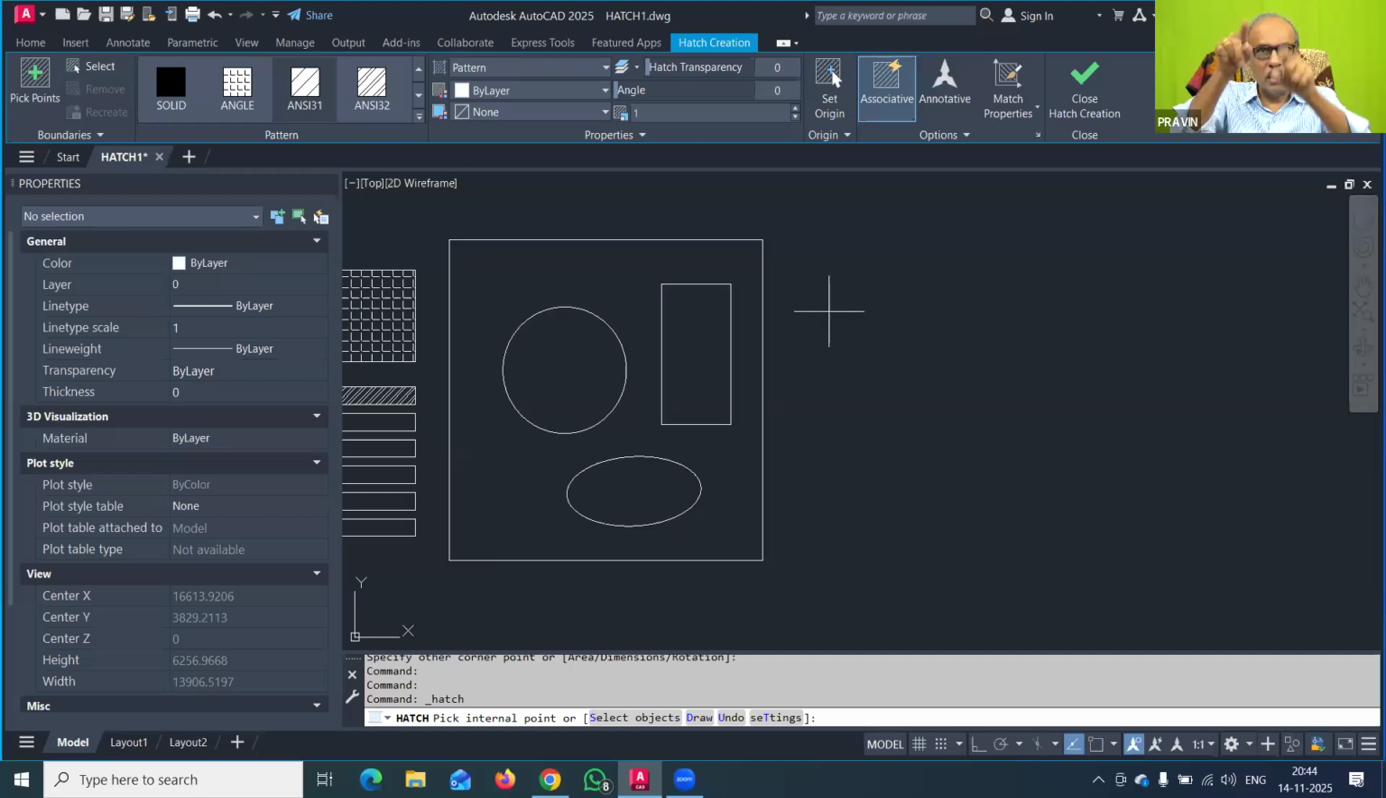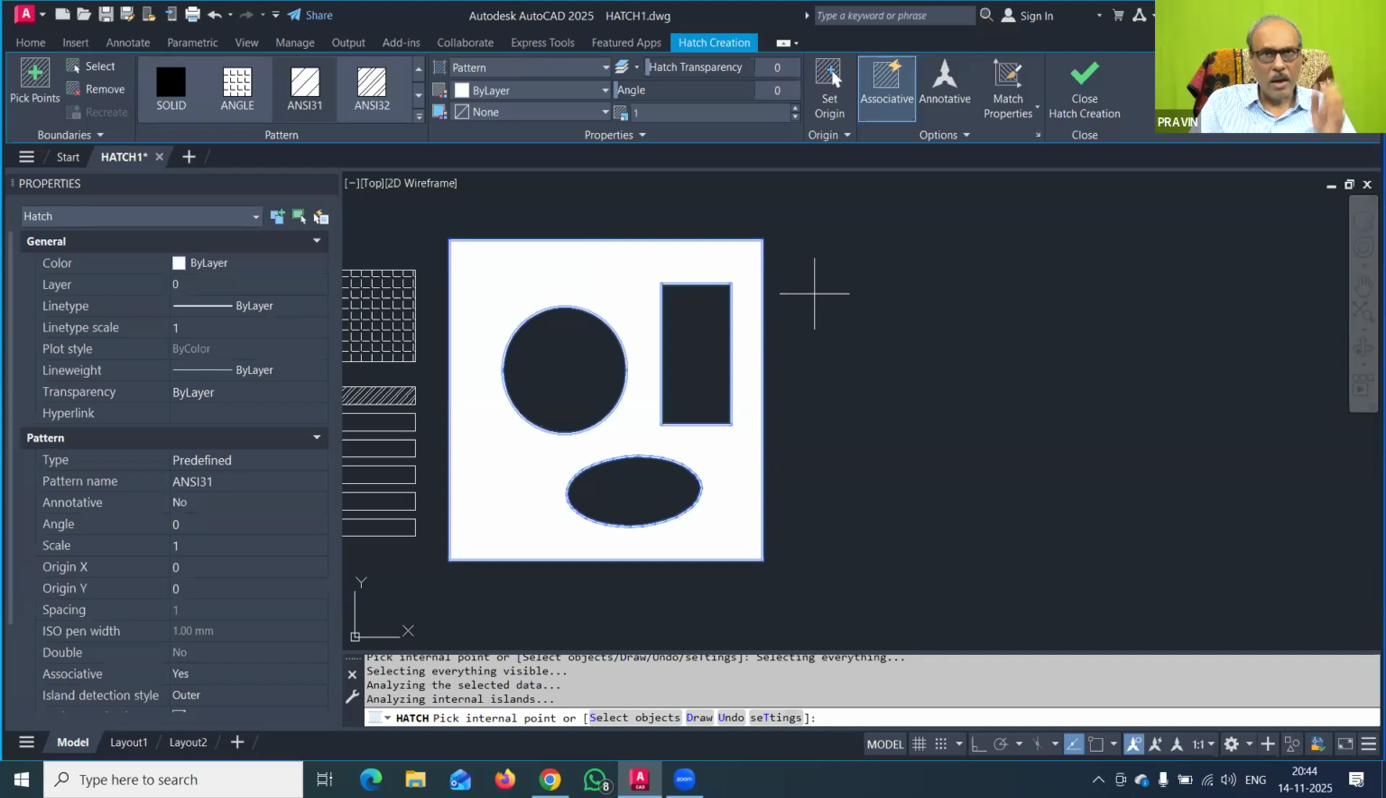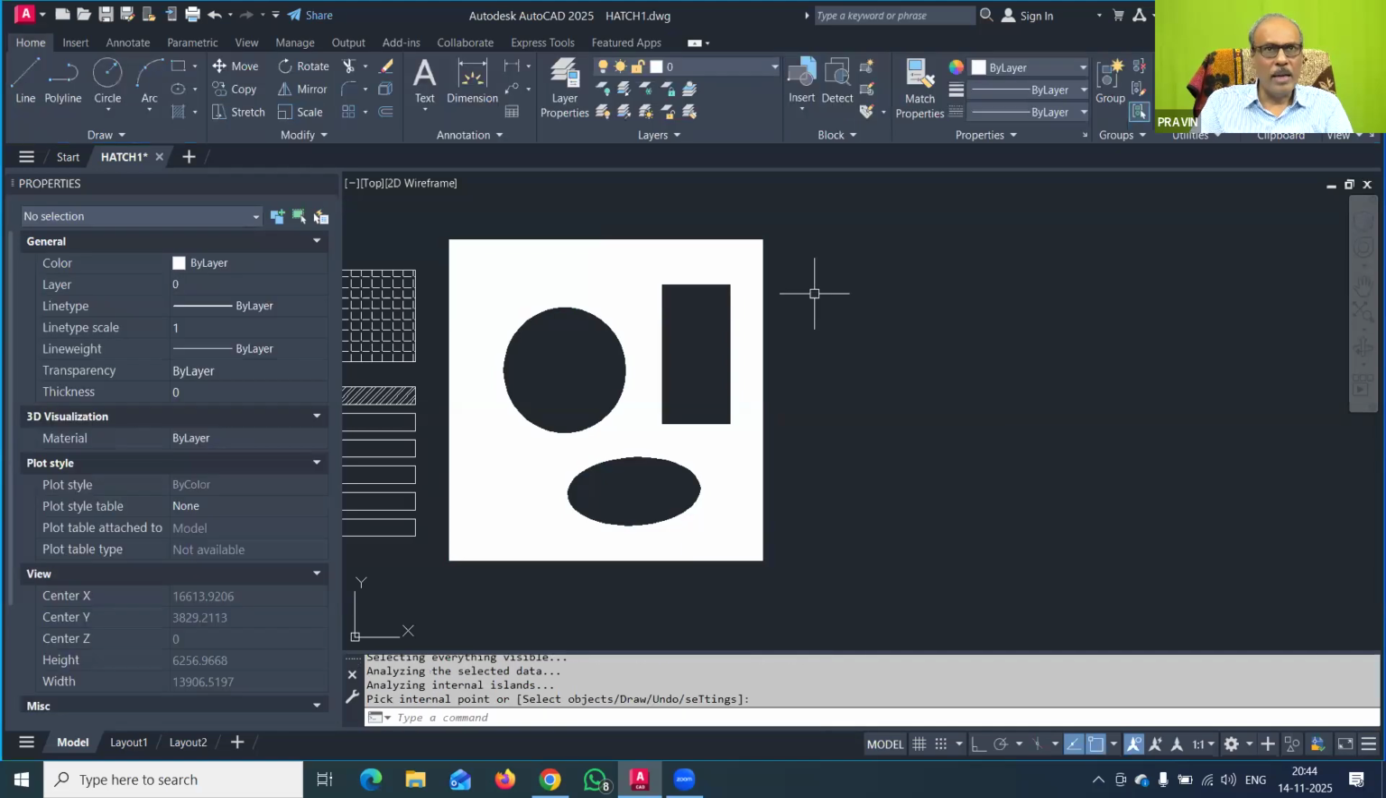You can observe the changes on the cursor. Now the cursor is a pointing cursor, only the plus symbol is appearing, no box. A pointing cursor means you have to click a point inside any area. So if you click here, only that ellipse will get hatched. If you click here, the circle will get hatched, or if you click the rectangle, the rectangle will get hatched, or otherwise if you click here, then the remaining area will get hatched. In this way, I am just trying this hatching. Now because I have hatched that, I will press enter, and now the hatching is done.